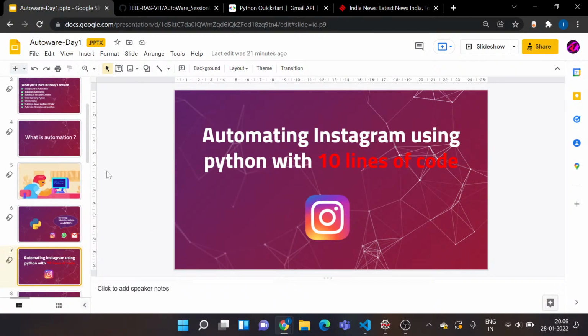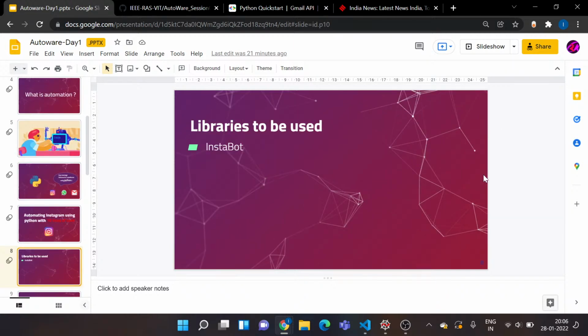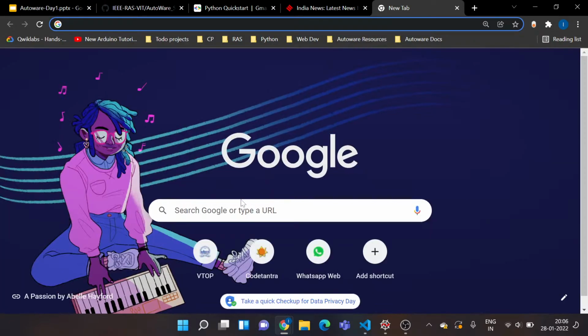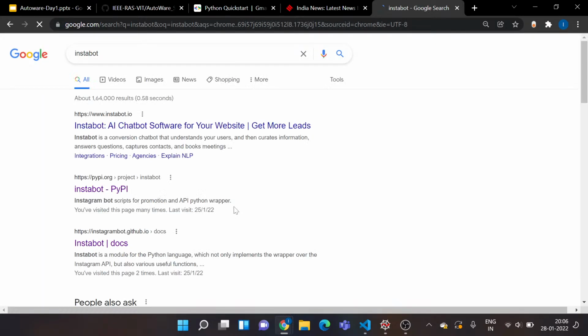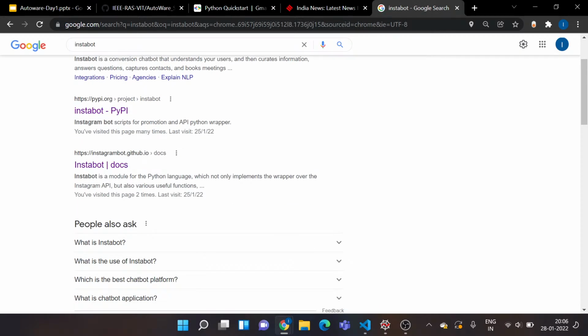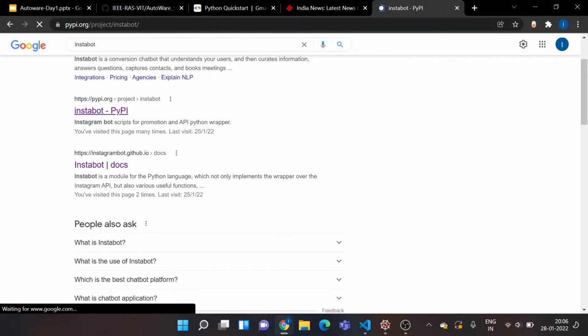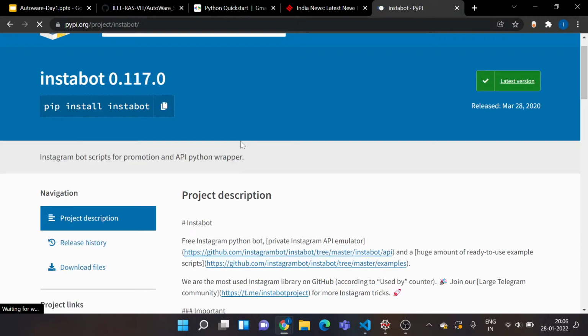First of all, I come back to my browser and we need to see what library we'll be requiring for this task. The library we need is Instabot. Let's go back to Chrome and type Instabot. As you can see, this link by PyPI is the official Python documentation.